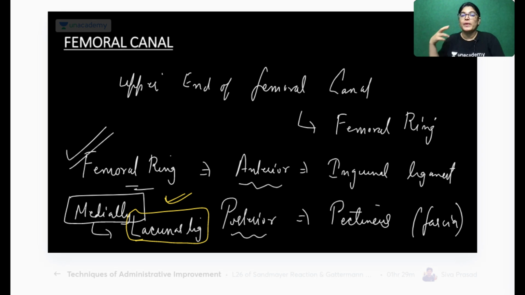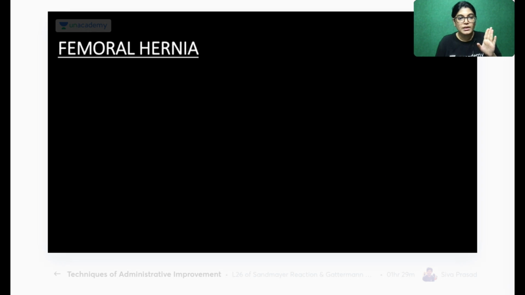So in case a quick operation is to be performed, for example for an entangled loop, that is called a strangulated loop, we want to cut on the medial aspect. The structure cut is the lacunar ligament, and the surgery result is very good, and everything is fine. But what happens if there is something abnormal there? I want to describe one more thing. First write down this point, then I will describe one abnormality.